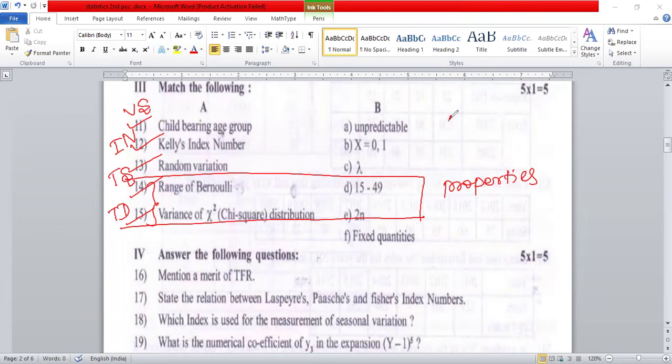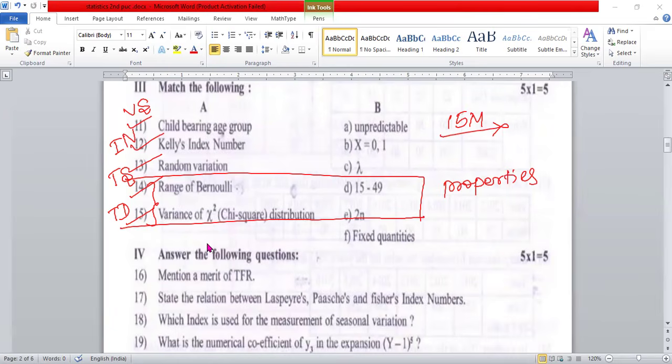So this is the 15 mark pattern, the 15 mark questions with answers there in the question paper. If you know the properties, if you know the definition of time series, its characteristics, limitations, functions, properties of index numbers, and if you know mortality and fertility measurement, then definitely we are able to answer the 15 mark questions. So 15 marks you will get.